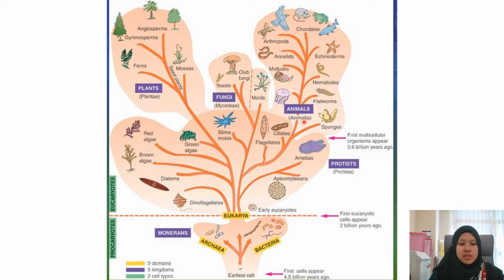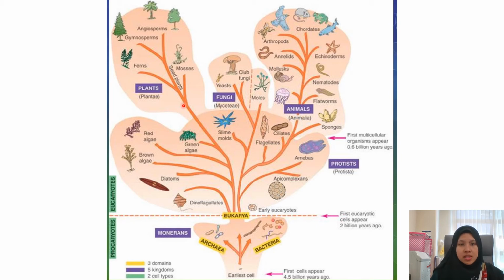Okay, the next one is Kingdom Animalia. Mostly we can categorize them further based on the presence and also the absence of the backbone, so the vertebrates or the invertebrates. And kingdom fungi, such as the yeast or the mushroom, are the typical examples for the fungi, and they reproduce through spore dispersal.